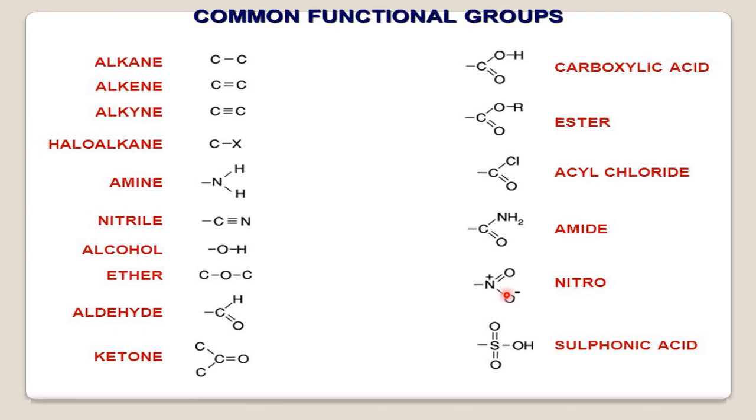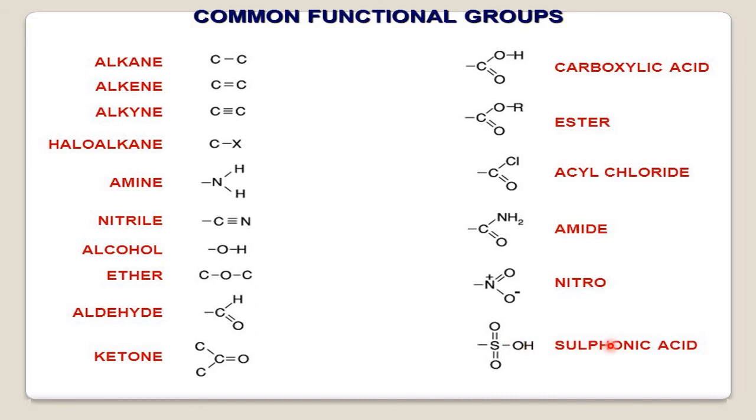And if there is S double bond O with an OH, that is HSO3, where this H can be removed easily. So any group or compound which gives H easily is called an acid according to the Arrhenius theory. In the same way, if you find this group, in short HSO3, in the carbon chain, they come under the sulfonic acid family.